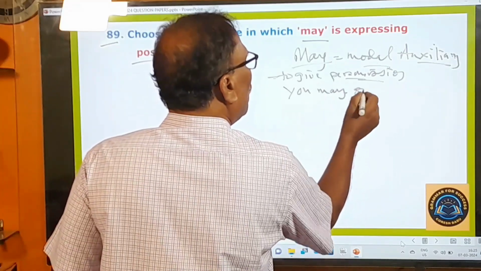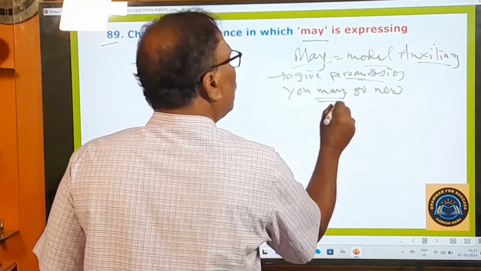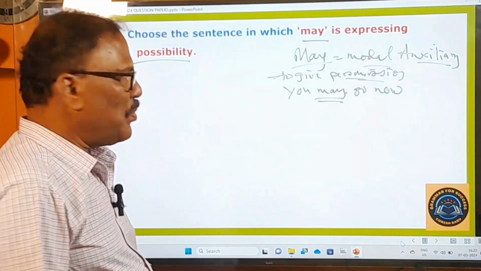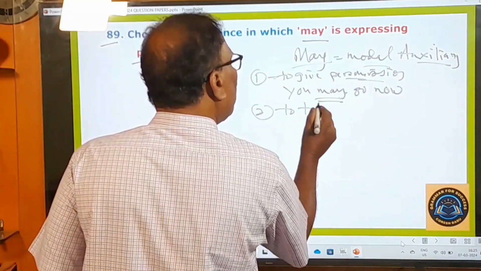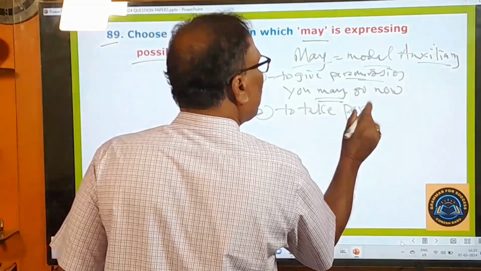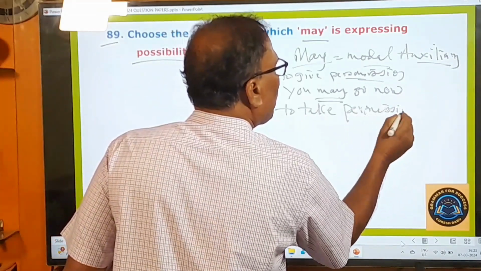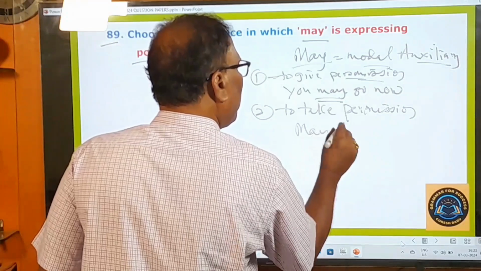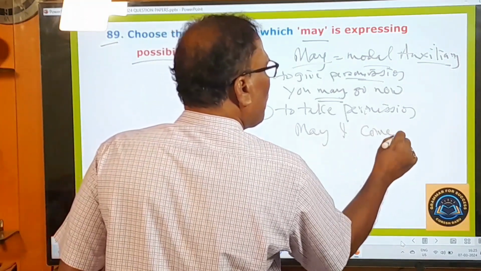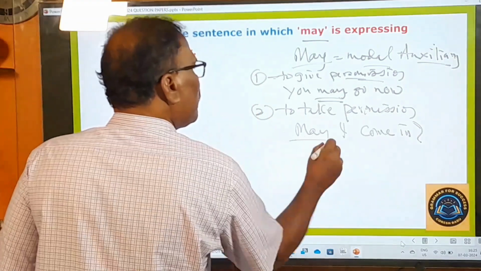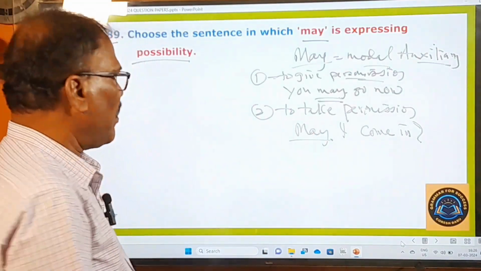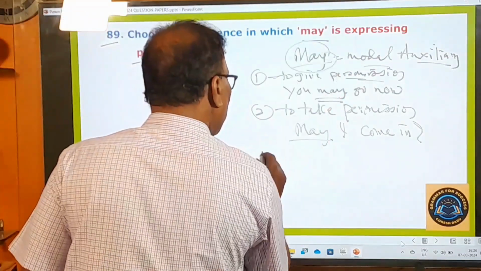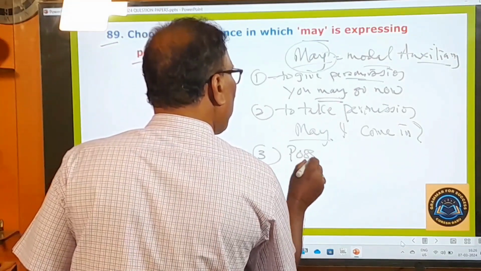You may go now. You are giving permission. To take permission also it is used. May I come in? You are taking permission. And this "may" is also used to indicate possibility.